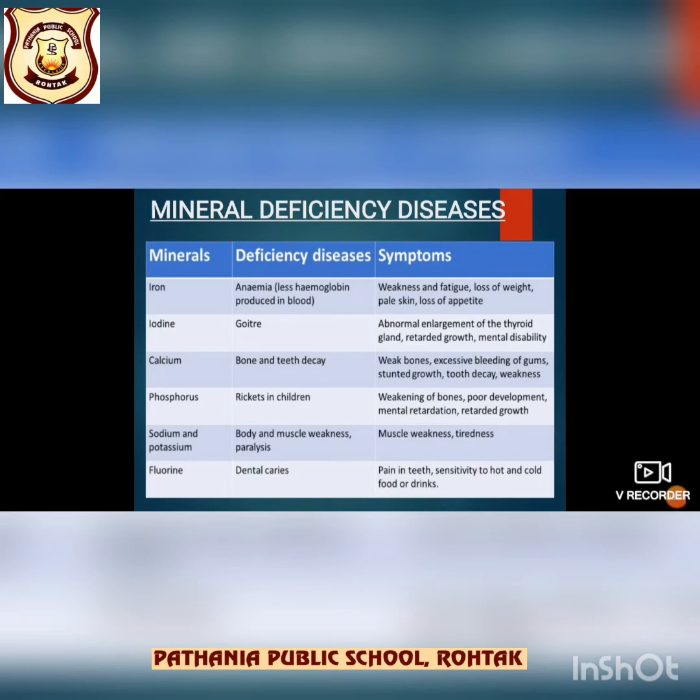Deficiency of iodine in the diet of an adult person causes a disease called goiter. Okay, and goiter, what is goiter? Goiter is the abnormal enlargement of thyroid gland which is situated in our neck. Neck में situate होता है, and this enlargement of thyroid gland is caused by the deficiency of iodine. The main symptom of iodine deficiency is that the neck of the person appears to be swollen.